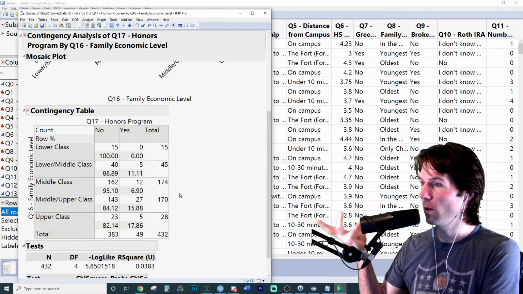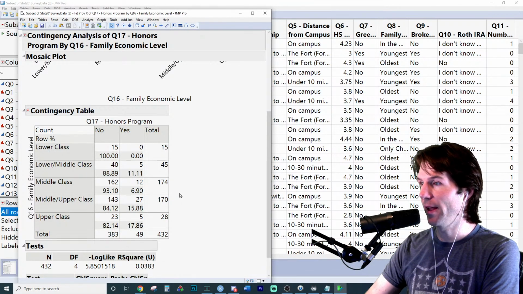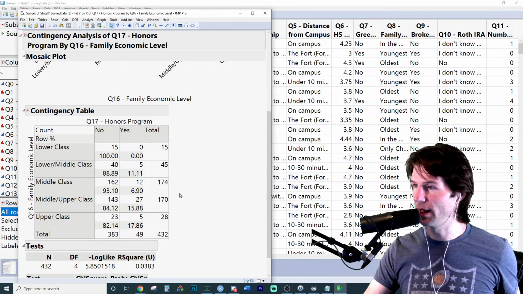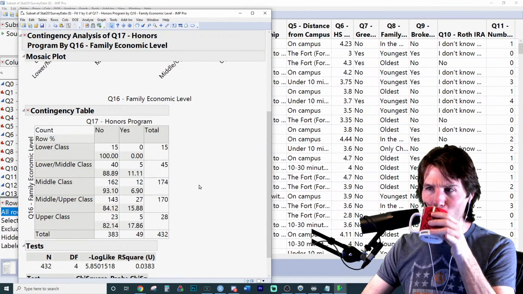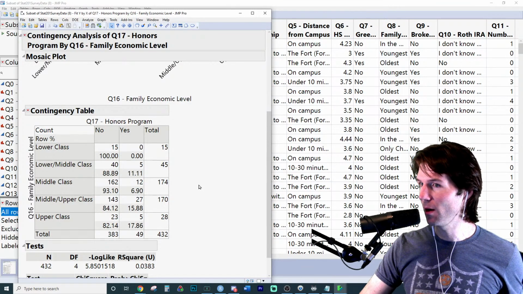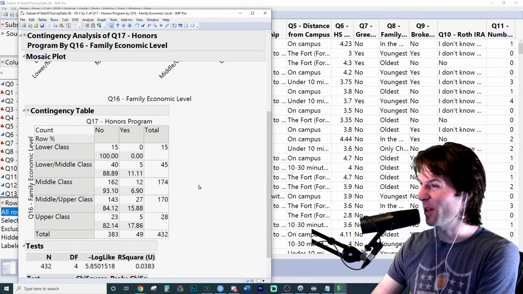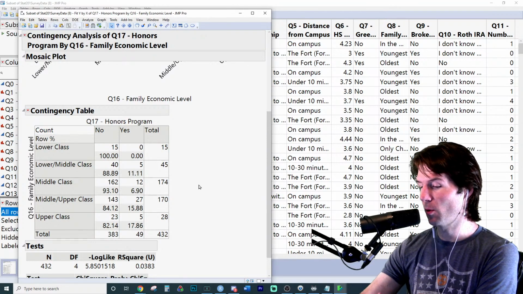Just looking at this, you can be like, oh, there were this many students who were lower class, and that is how many? Who knows in the chat? So there were how many students who were lower class? Just looking at this. All of this, there are how many students who were lower class? 15, Maria, great work right there.